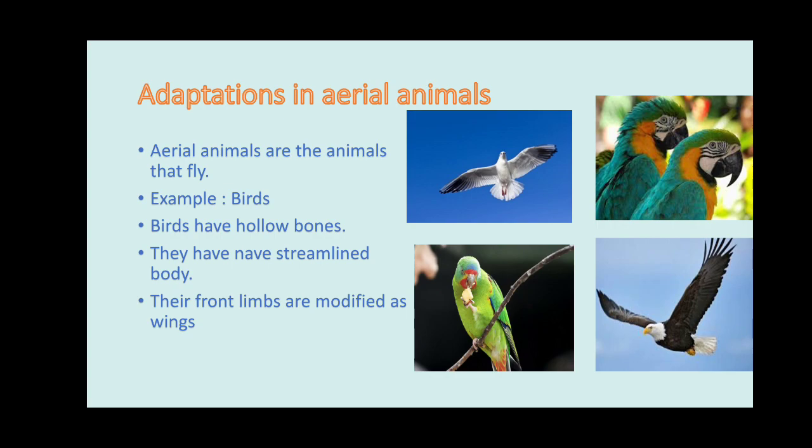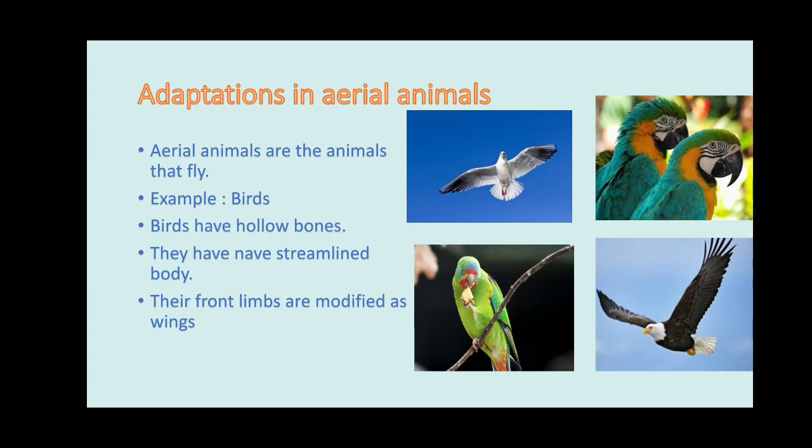That is the reason our bones have weight, and our entire body also gets weight, because half of our weight is bone weight. But in birds, half the weight is reduced. Why? Because their bones are hollow. That is the reason they are able to fly.